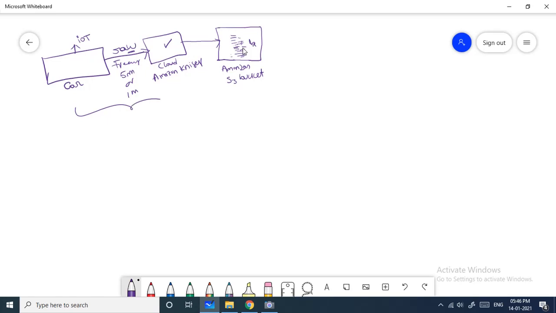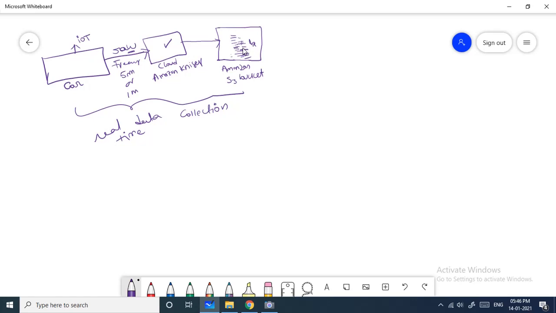Up to here, what we have done is real-time data collection. The data which we collected in real time is now available in the Amazon S3 bucket.